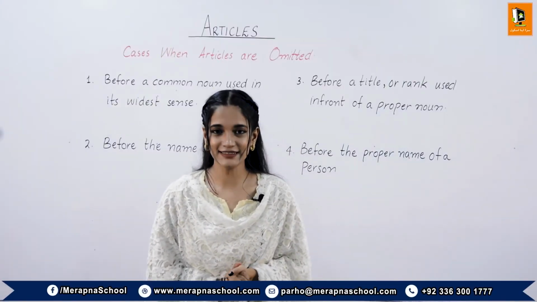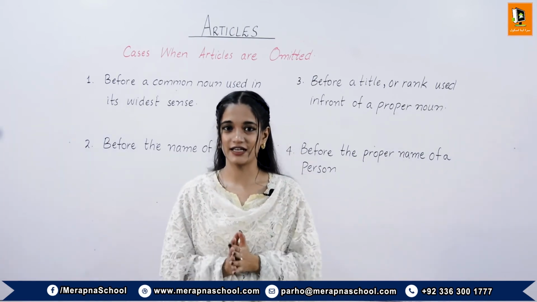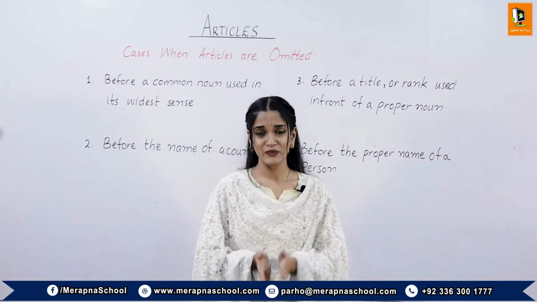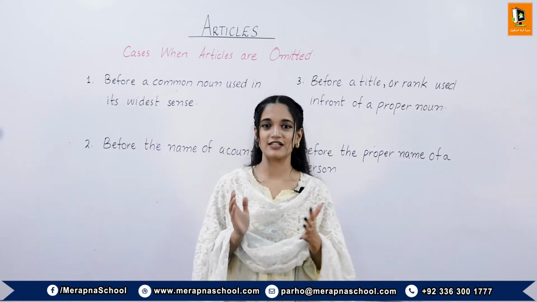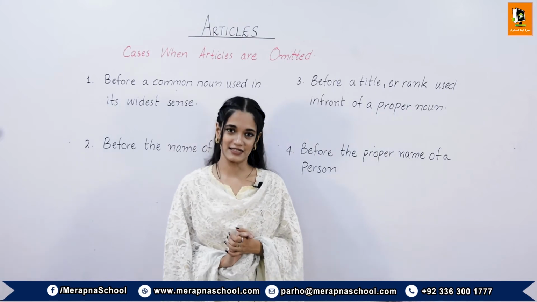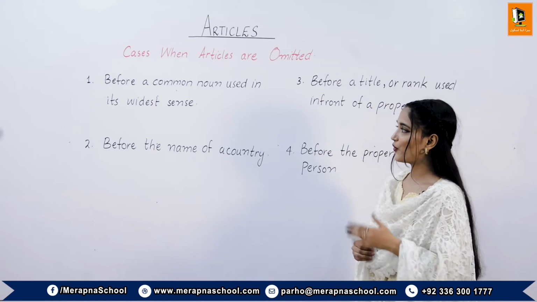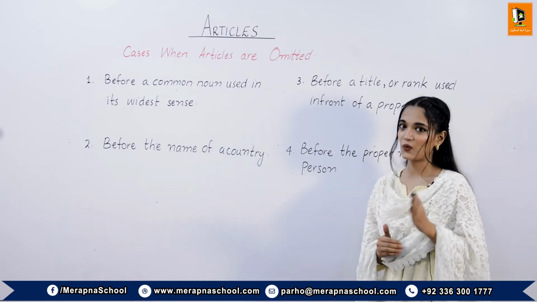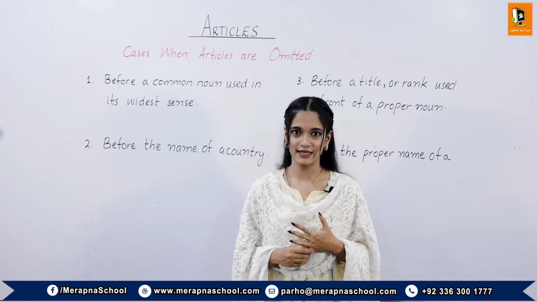Students, we have learned in which cases definite and indefinite articles are put in sentences. Now there are some cases in which the definite and indefinite articles are omitted. These cases are as follows. Number one case is before a common noun used in its widest sense. For example, what kind of flower is this?